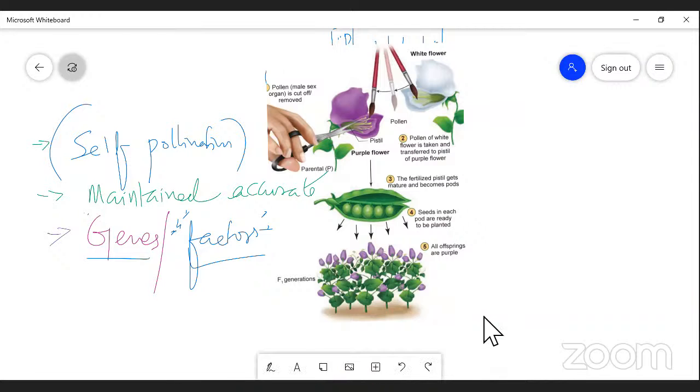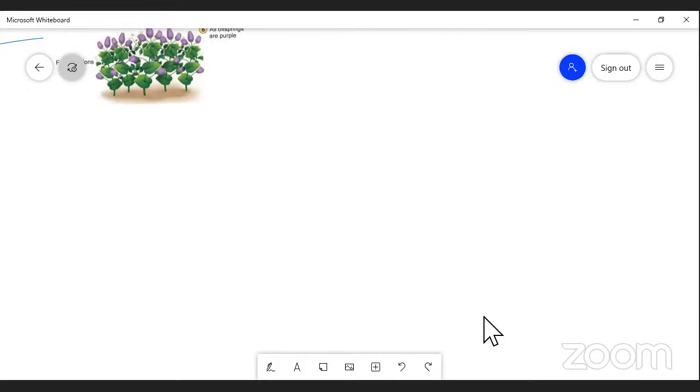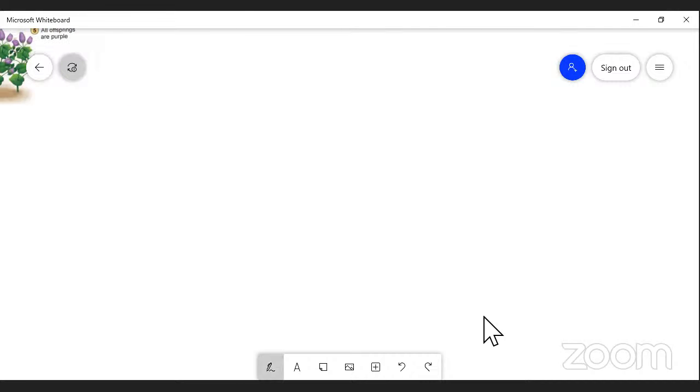On talking about Pisum sativum, it is an annual plant. It is very easy to grow, it is very easy to hybridize, it is very easy to concentrate on, and it is easy to maintain the values and data, etc. Right? So these are all the results that were obtained by Mendel.